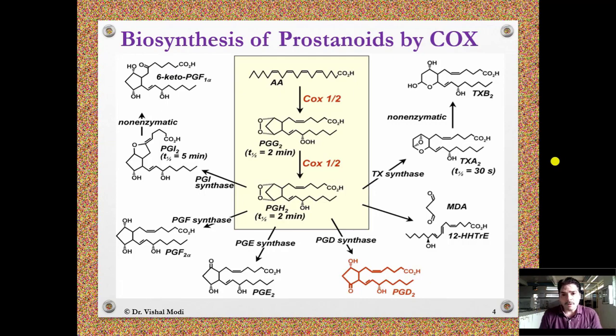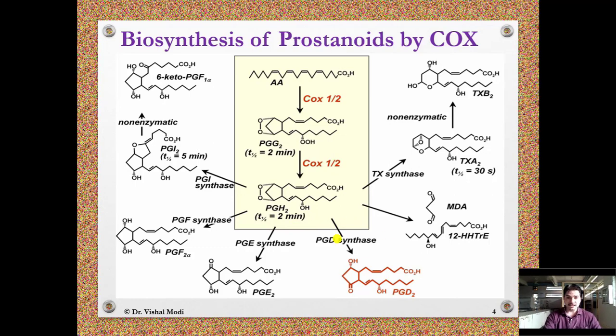This is the biosynthesis of prostanoid by COX pathway. It is also called as cyclooxygenase pathway, in which arachidonic acid with the help of COX-1 and COX-2 enzyme will convert into PGG2. This PGG2 has a short plasma half-life. It is 2 minutes. PGG2 is immediately converted into PGH2 with the help of COX-1 and 2 enzyme, and PGH2 also has a plasma half-life of 2 minutes, and it is immediately converted into various derivatives of prostaglandin with the help of various enzymes.